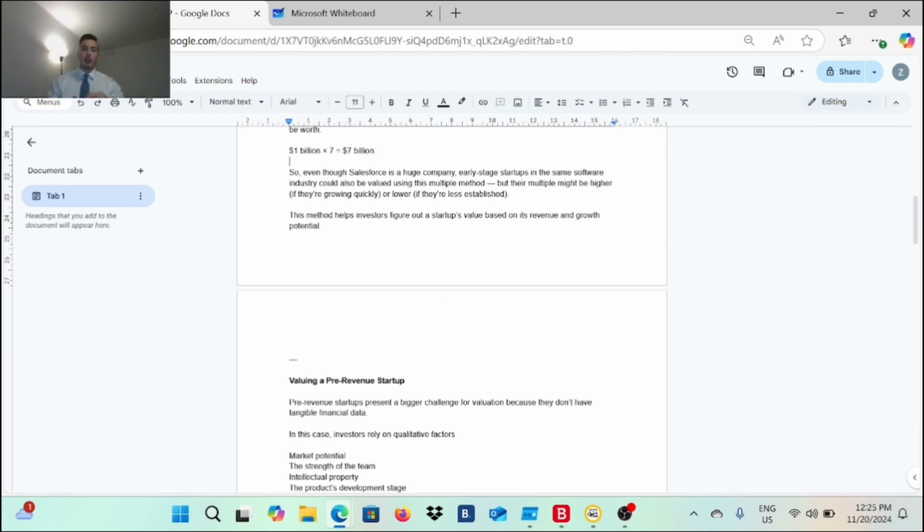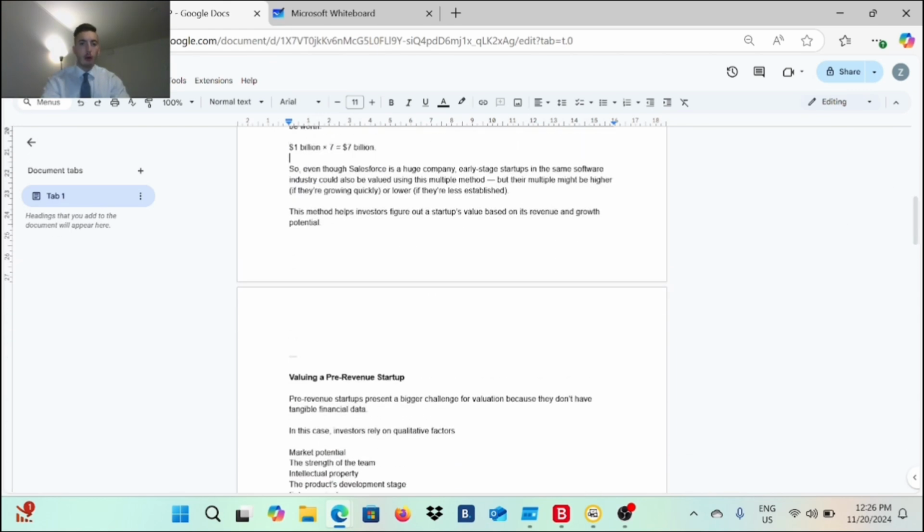What's good right here is that even though Salesforce is a huge company, early stage startups in the same software industry could be valued using these multiplying methods. But their multiple might be higher if they are growing quickly, or lower if they are less established. So even though Salesforce is a huge company, even if you are a startup right now in your early stage, and you are not generating as much as they are generating today, you would also be valued using the same multiplying methods.